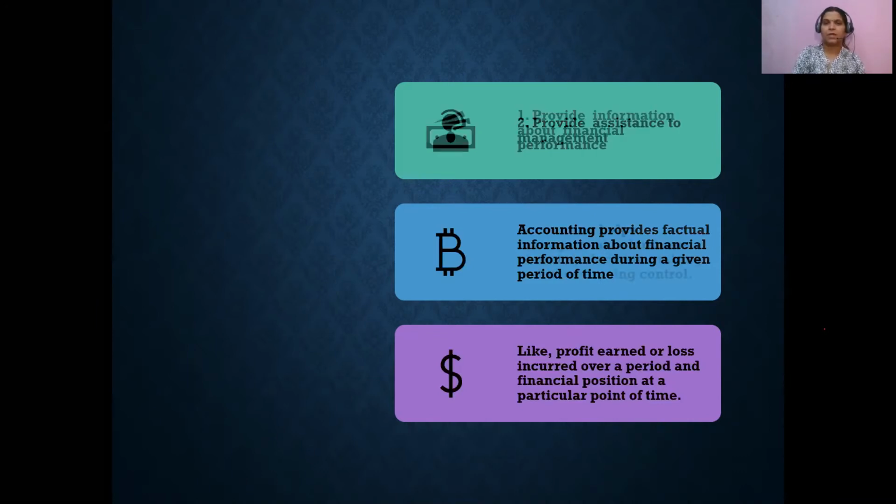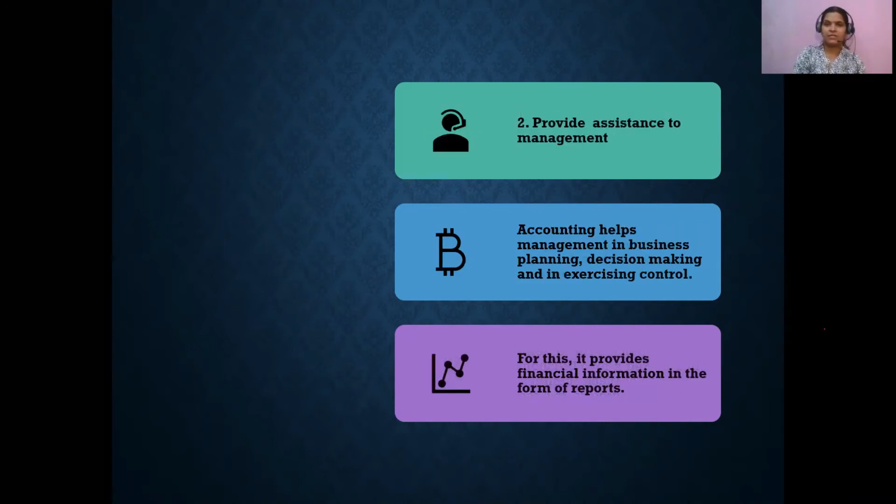The second advantage that we have from accounting is it provides assistance to the management. When I say assistance to the management, it means it helps the management in taking decisions. Those decisions could be related to planning, organizing, or business expansion. It could be increasing the level of operations. It could be geographical expansions. All those strategic decisions, they are quite helpful.